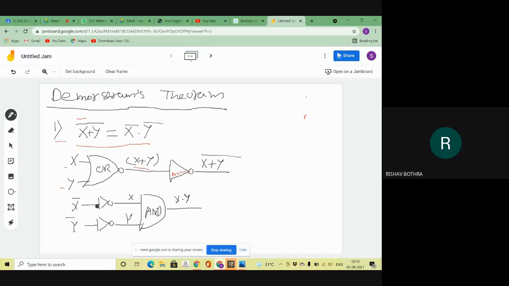That's why at first it will be converted, then we'll apply the AND gate. Did you understand?